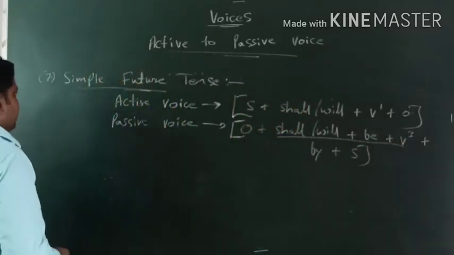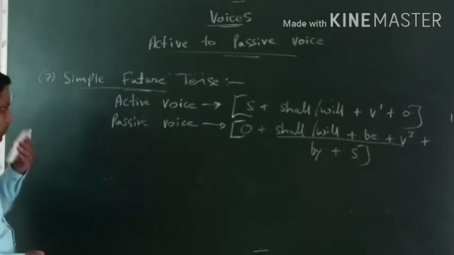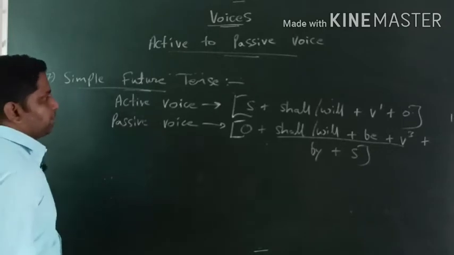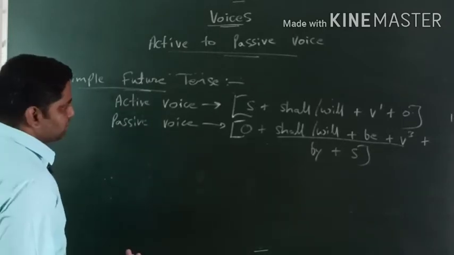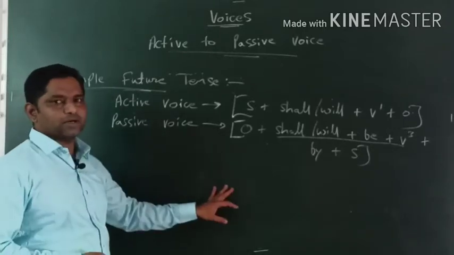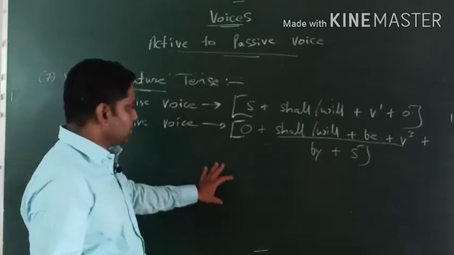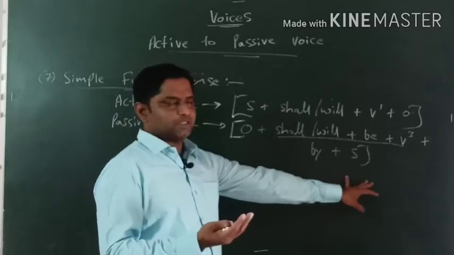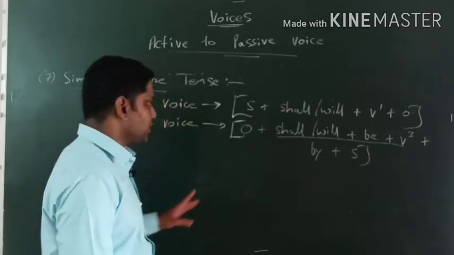Okay, after that we talk. If you want to talk about future continuous tense, then already be is there. Future continuous tense की बात करेंगे तो उसमें already be लगा हुआ है. I'll make you remember. Subject plus shall/will plus be plus V4 plus object. This is the formula for future continuous tense.